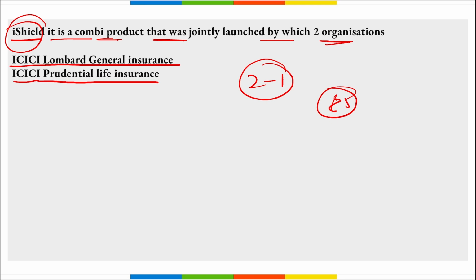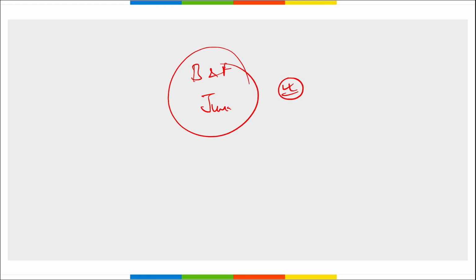Correct? So friends, these were your important current affairs for banking and finance for the month of June. I hope the session was interesting and you have learned multiple things. These are the quick questions that can definitely be asked in your exam, and that is the reason I suggest these banking and finance videos of this topic wise are very important and it will be beneficial for the revision purpose.